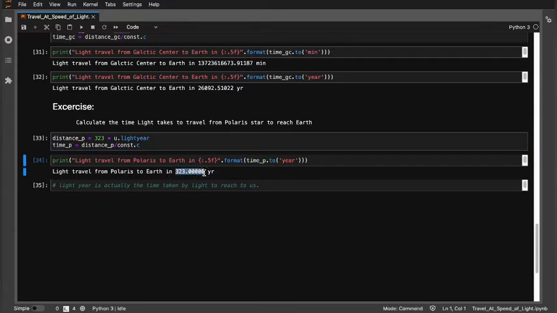A light year is actually the distance traveled by light in 1 year. So if you know the light year value, you know how many years the light will take to reach you. So a light year basically gives us the time indirectly.